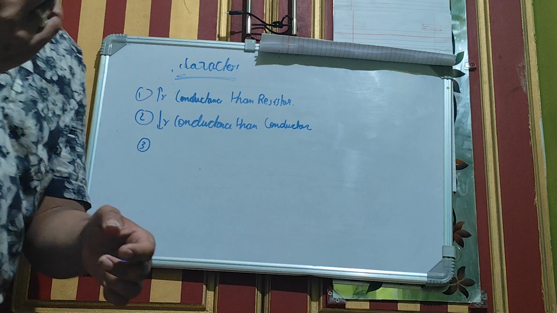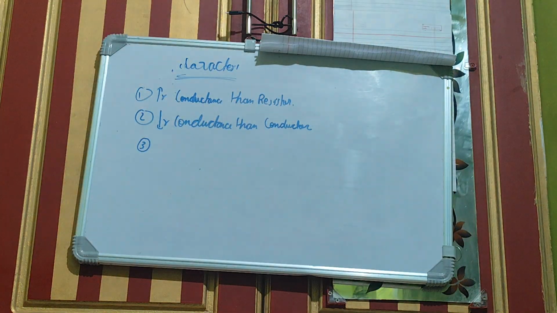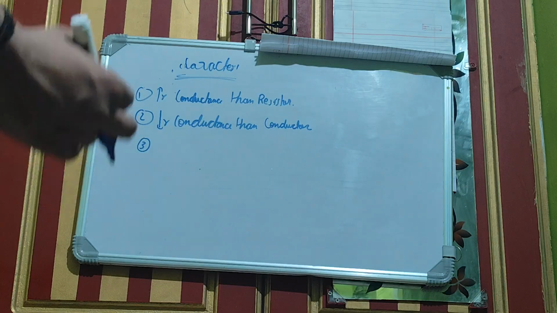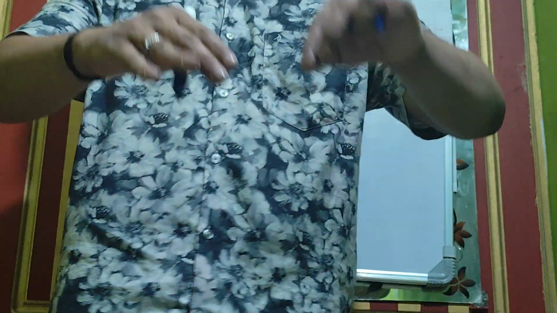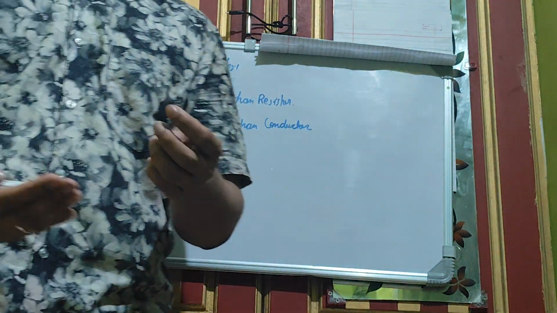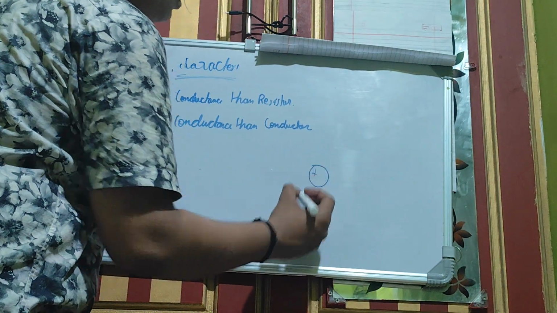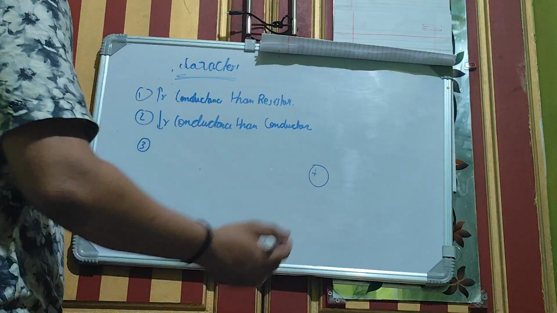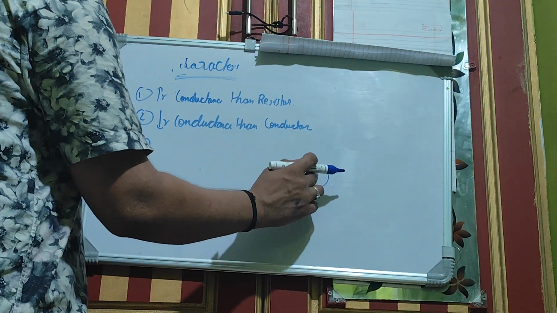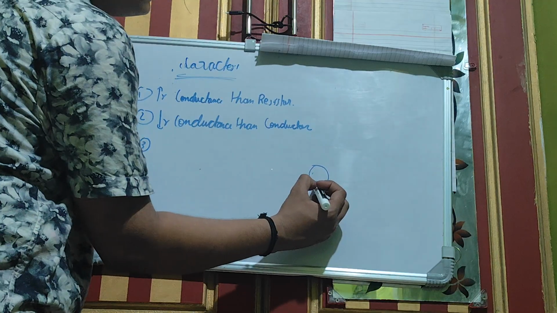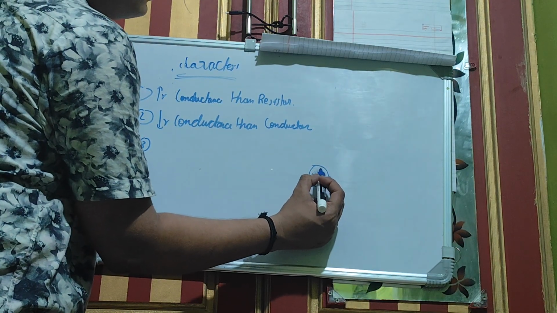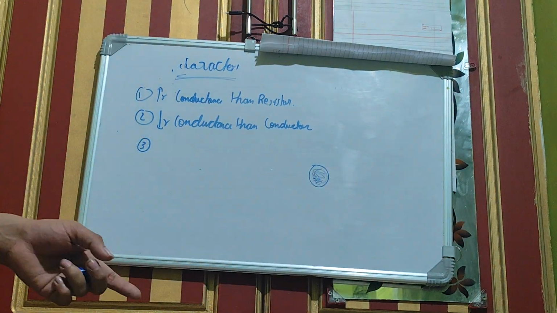The third one is really important: they all have a valence shell which has 4 electrons. So you have the outermost shell in an atom. So this is an atom and this is the nucleus.